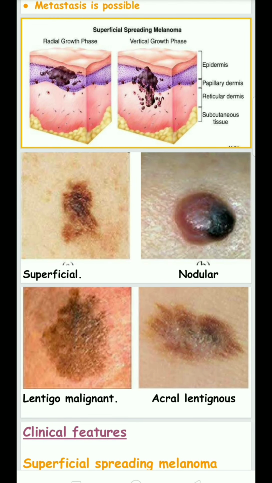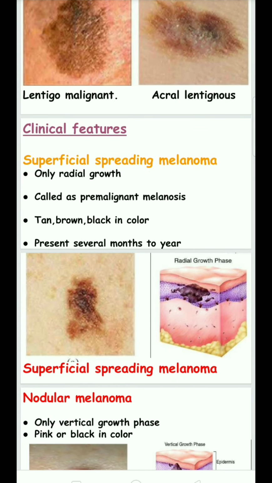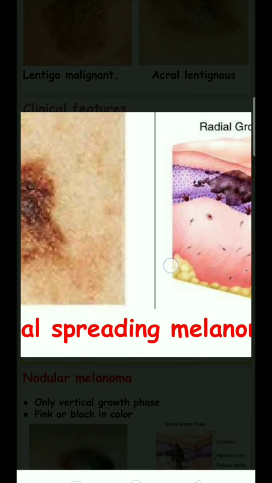There are four types of malignant melanoma: superficial spreading, nodular, lentigo maligna, and acral lentiginous. Clinically, superficial spreading melanoma shows only radial growth and is called pre-malignant melanosis. It is tan, brown, or black in color and is present for several months to years, because there is maturation of the basal layer.